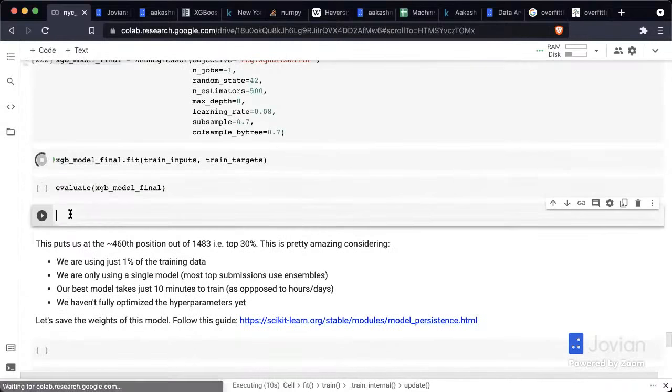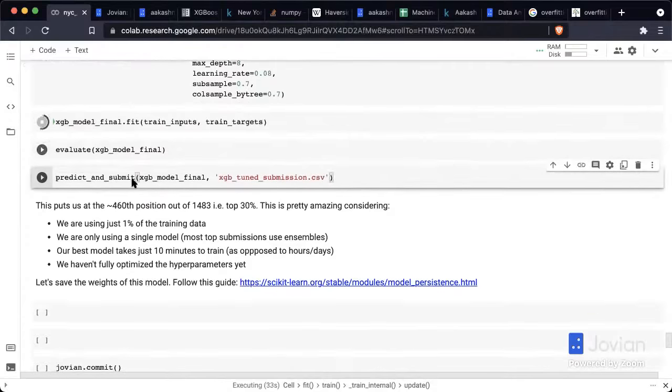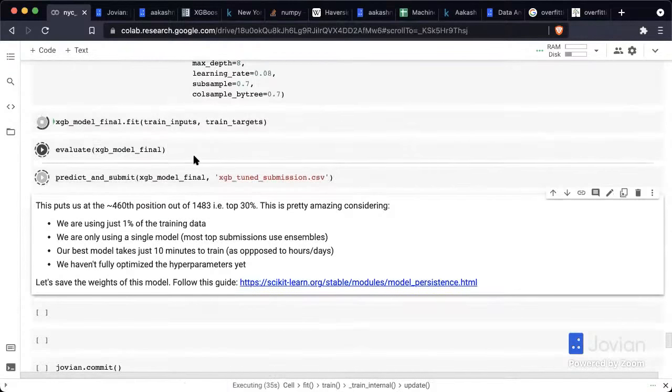I am going to then predict and submit XGB model final, XGB tuned dot submissions dot CSV. Okay, so I'm just going to let this run and see where that gets us.